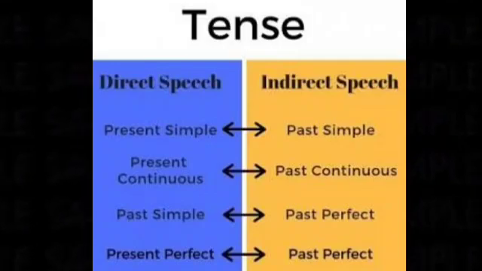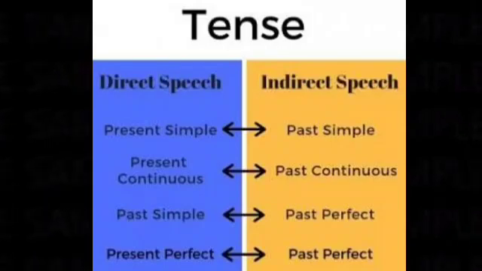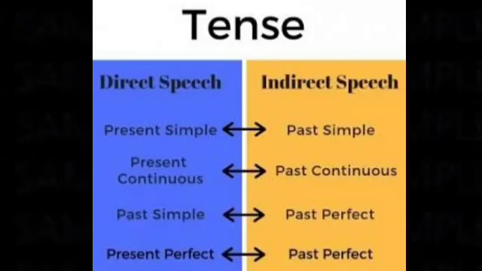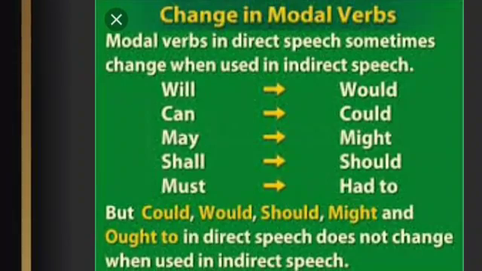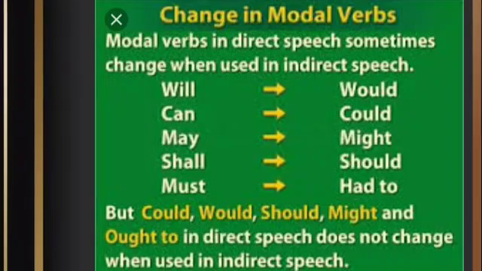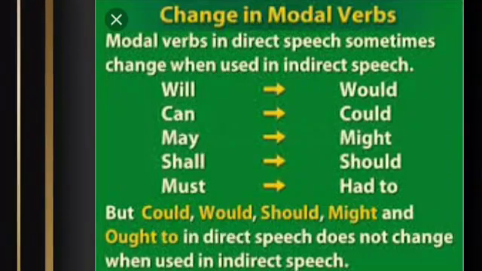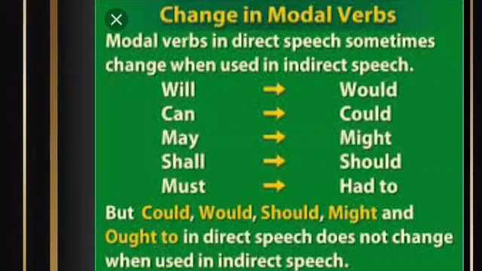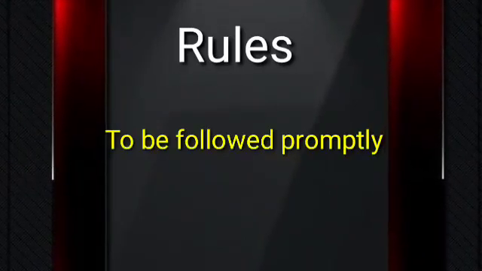And not only in the tenses, especially of the main verbs, changes in modal verbs also should be done while rewriting the sentences from direct to indirect. For example, will becomes would, can becomes could, may becomes might, shall becomes should, must becomes had to. And a few modal verbs like could, would, should, might and ought to do not change in the indirect speech sentences. So these are the few changes to be done while rewriting the sentences from direct to indirect speech.